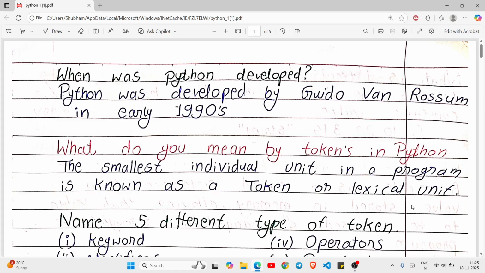Question number one states that when was Python developed? So Python was developed by Guido van Rossum in early 1990s.